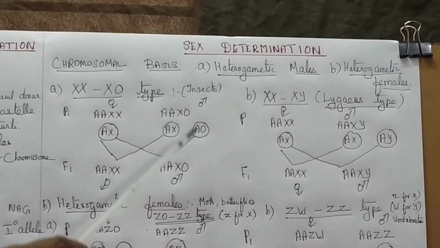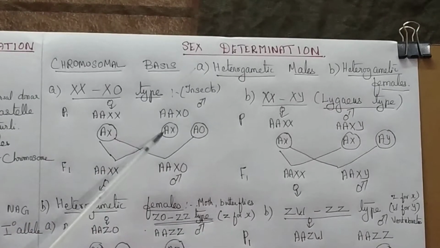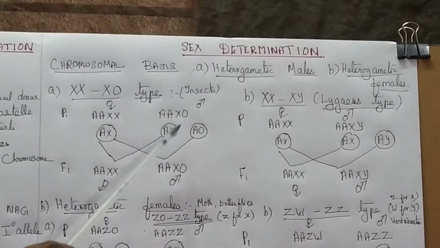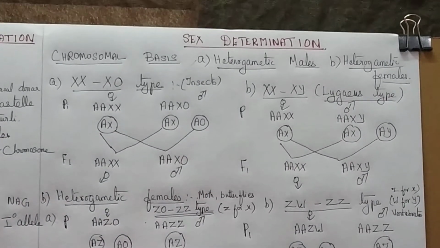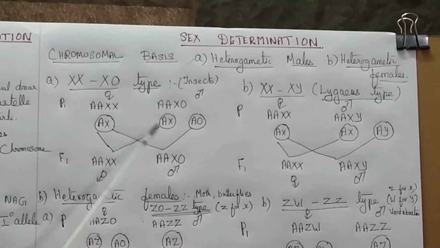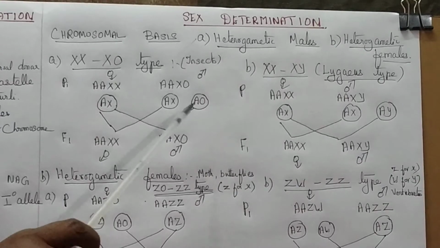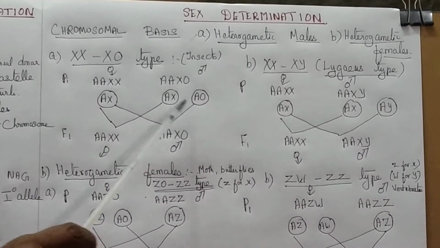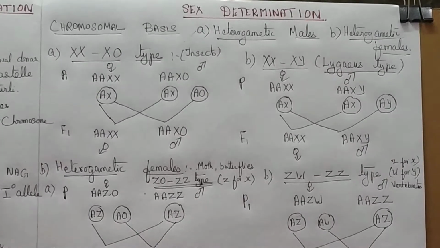The two gametes produced by the male are one carrying X, and the other without X chromosome. If the X carrying sperm fertilizes the egg, it produces the female sex, and if the gamete without X chromosome fertilizes the egg, it produces the male sex.